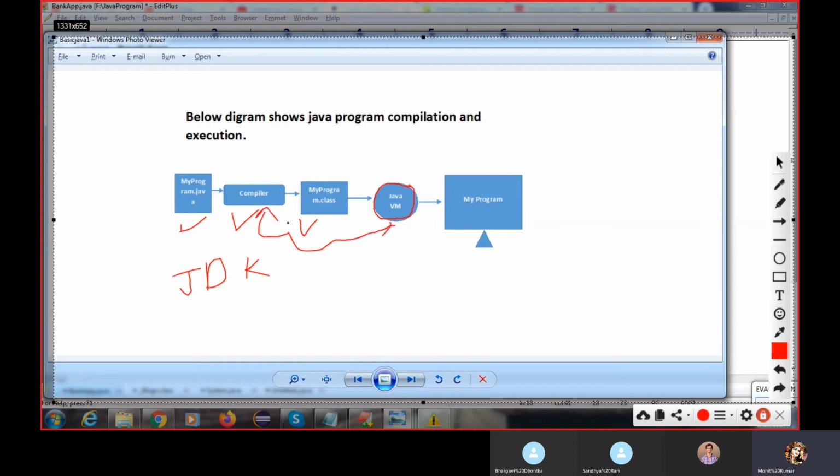The compiler's job is completed, and the compiler only checks the syntax of the code, but it will not execute our code. JVM, Java Virtual Machine, executes it. So we are the users. I am going to develop an application or some code. I have written 100 lines of code. Then I try to execute this code, and how will this code execute?